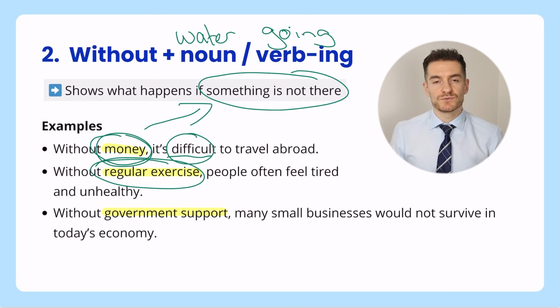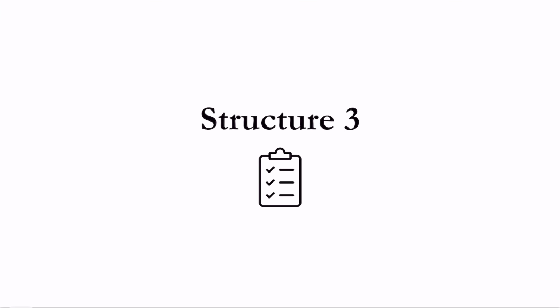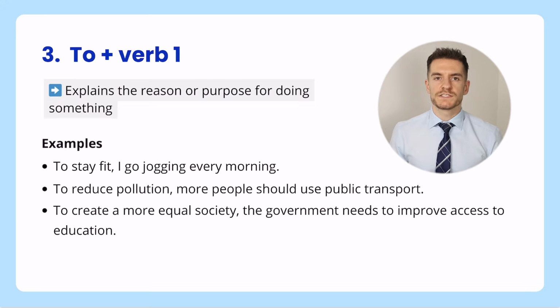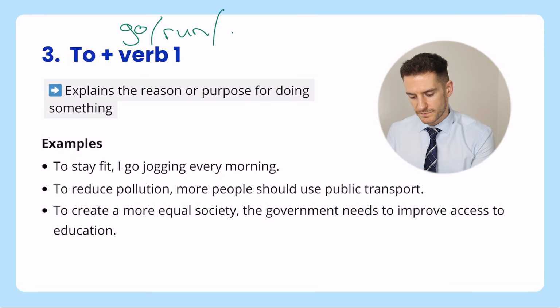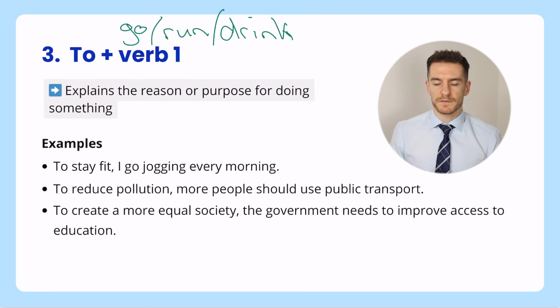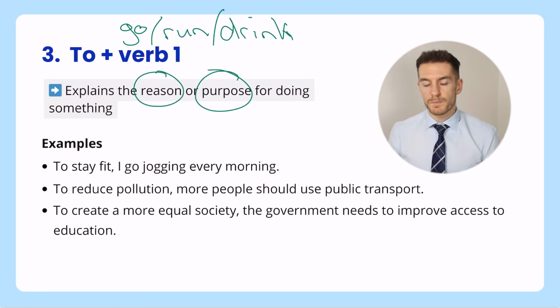So this structure is really, really great to use if you're trying to talk about something that is not there. Let's move on to structure 3. This third structure is to plus verb 1. Here are some examples of verb 1. Go, run, drink. Okay, very simple, just verb 1. Now we use this one to explain the reason or the purpose for doing something. Let's have a look at some examples.